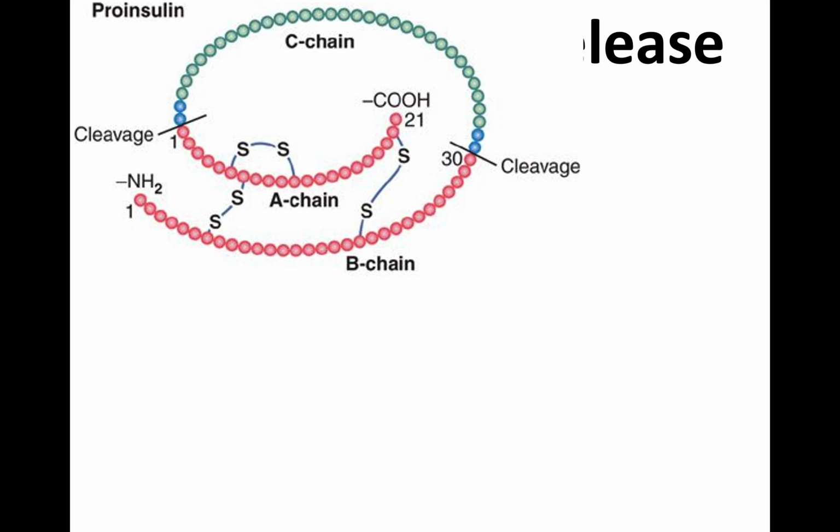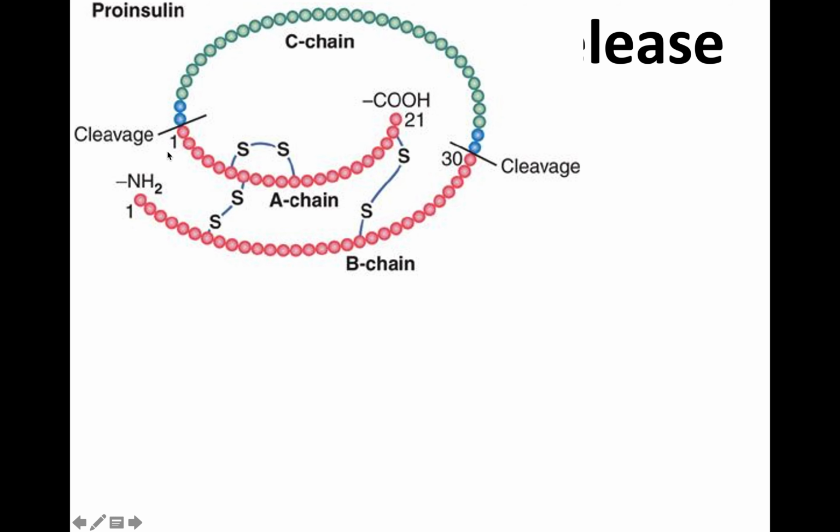This you have studied in your first year: insulin is secreted as proinsulin, which contains a C chain and a B chain. This red shaded portion denotes the B chain. When it is released, the C chain part is cleaved.